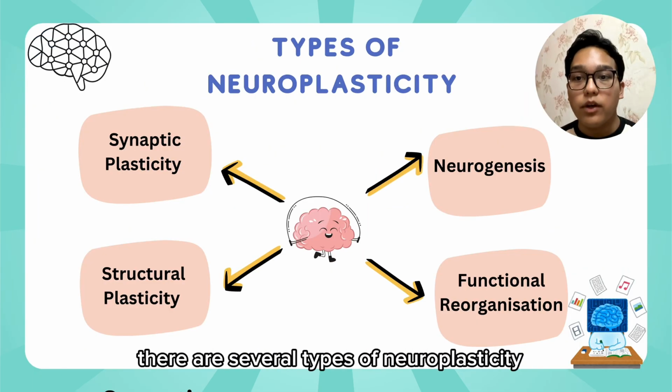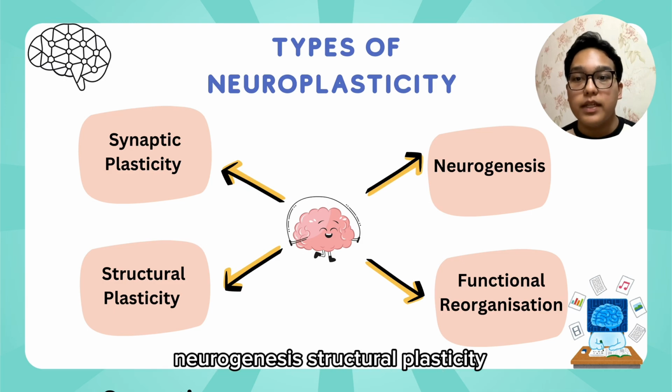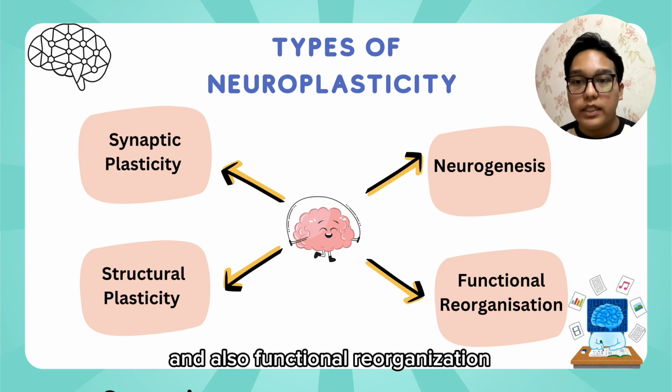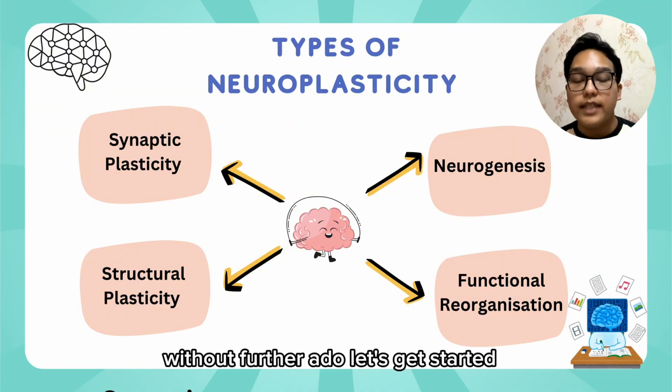There are several types of neuroplasticity: synaptic plasticity, neurogenesis, structural plasticity, and functional reorganization. So this is the content that we will be explaining. Without further ado, let's get started.